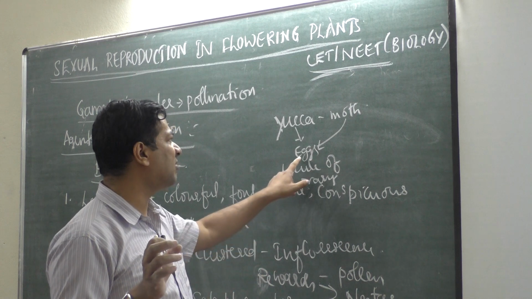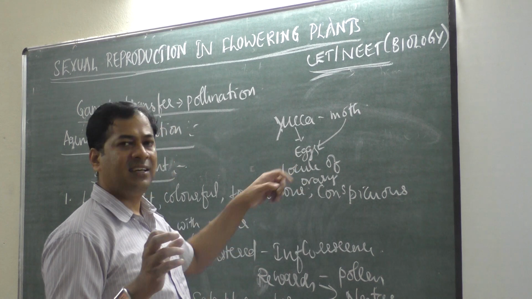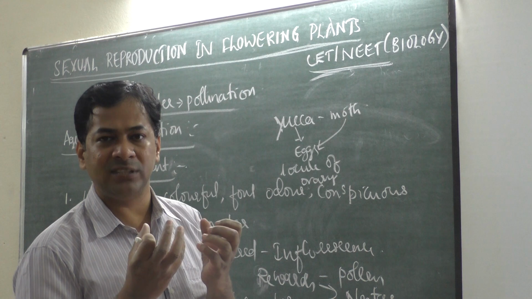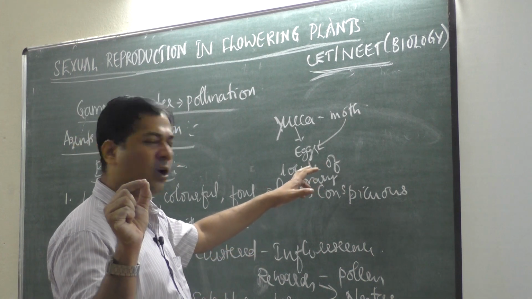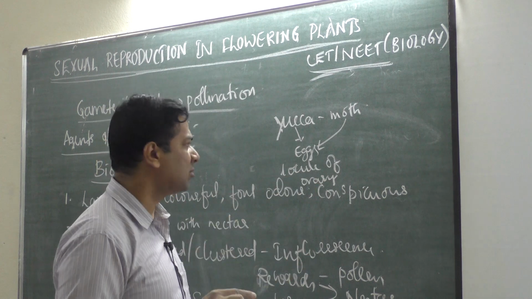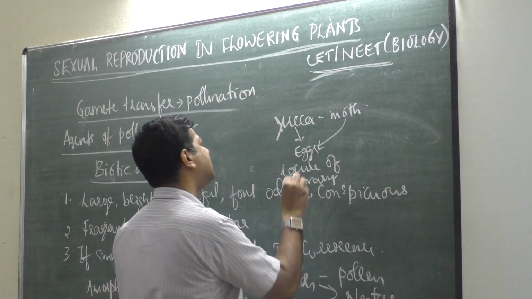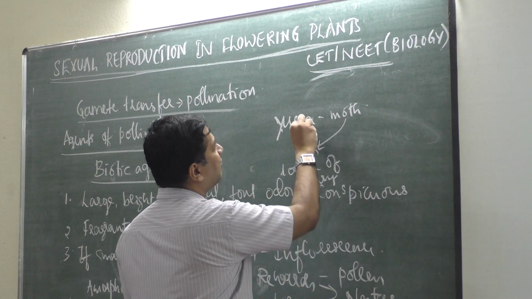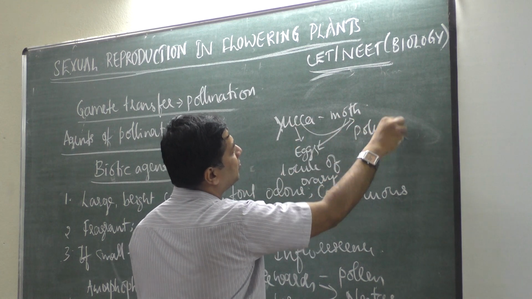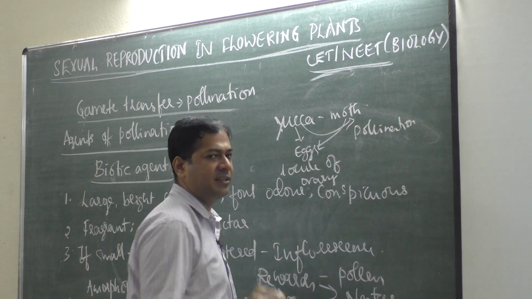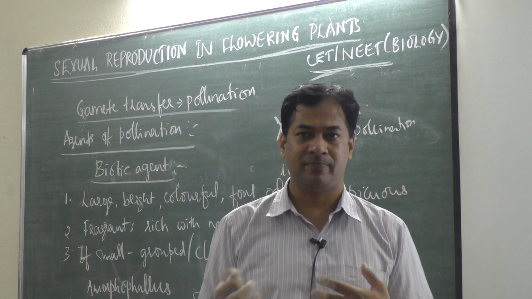Then slowly after fertilization, when these eggs start developing into seeds, the offspring will come out. Then the yucca will get benefited by the moth by pollination. The moth will do pollination, so it's a mutual benefit. Both will help each other.